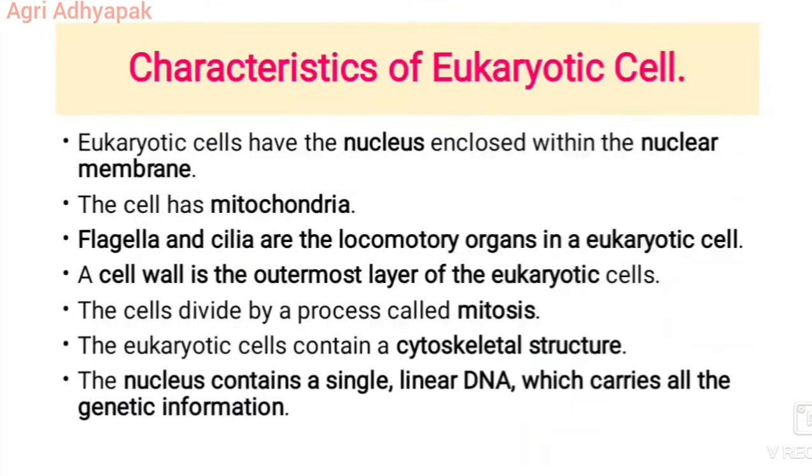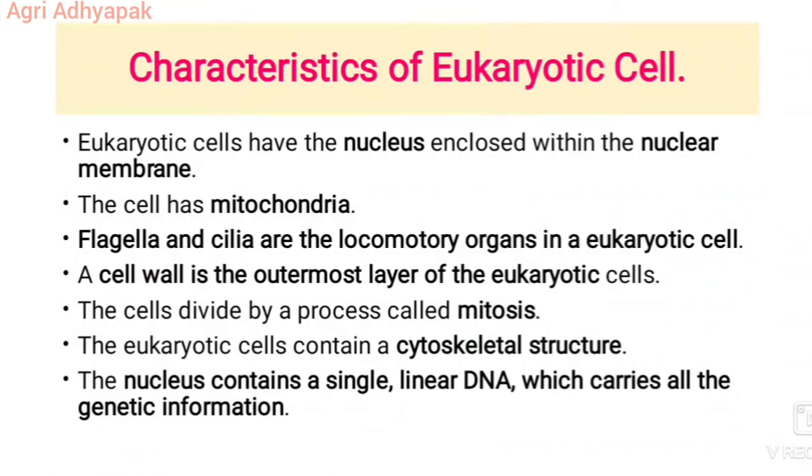Next we see what the characteristics of eukaryotic cells are. Eukaryotic cells have a nucleus enclosed with a nuclear membrane. The cells have mitochondria. Flagella and cilia are the locomotory organs in a eukaryotic cell. A cell wall is the outermost layer in some eukaryotic cells. The cell divides by a process called mitosis. The eukaryotic cells contain a cytoskeletal structure. The nucleus contains a single linear DNA which carries all the genetic information.